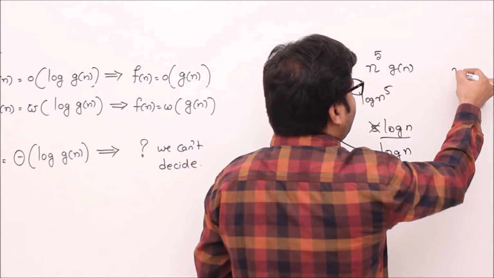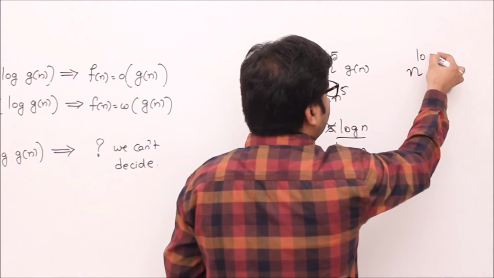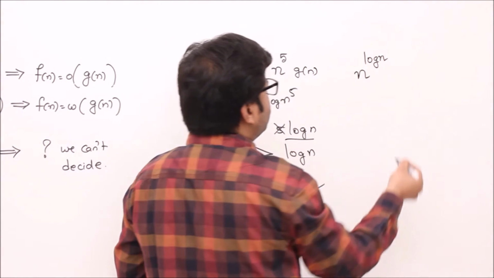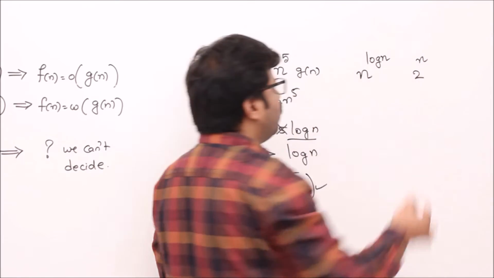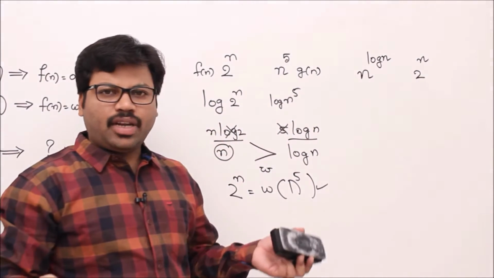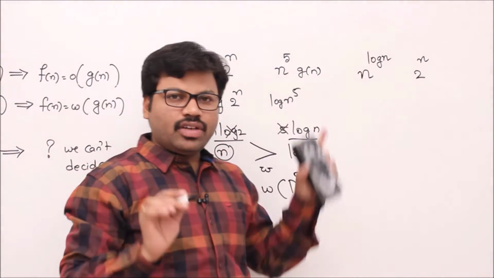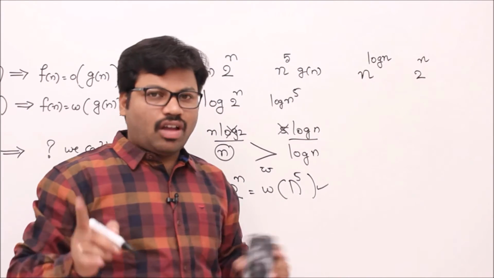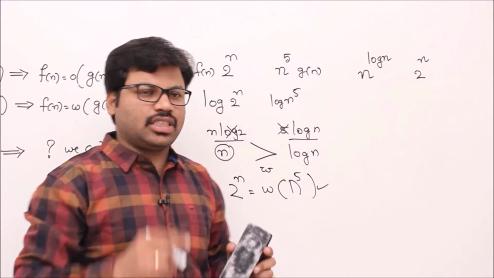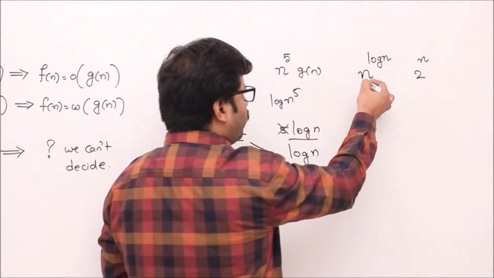Let me take n to the power of log n. Okay. Second one, 2 to the power of n. I am not sure which one is bigger and which one is smaller. I apply the same method. Whenever there are powers like this, always go for the logarithm method. Most probably you will be successful. Let me apply logarithm for this one.